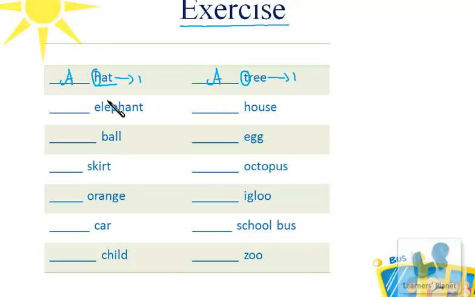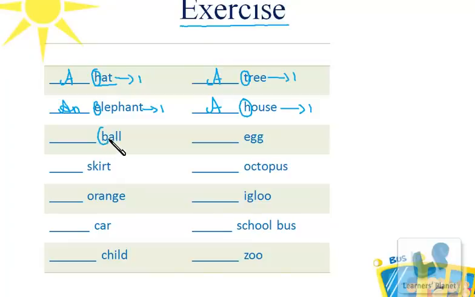So a tree. The other one is elephant. Now elephant over here begins with a vowel sound. And it is singular and is also a common noun. So over here it will be an. So an elephant. The other one is house. So house begins with the consonant sound of H and it's singular in number and is a common noun. So over here we'll have a. So a house.